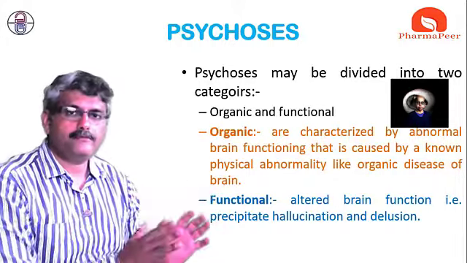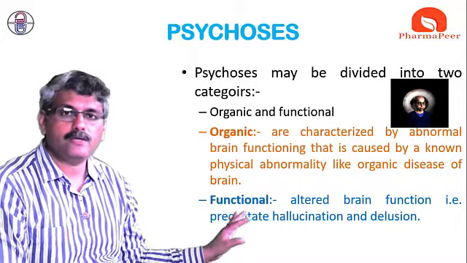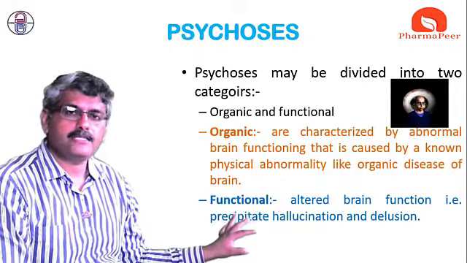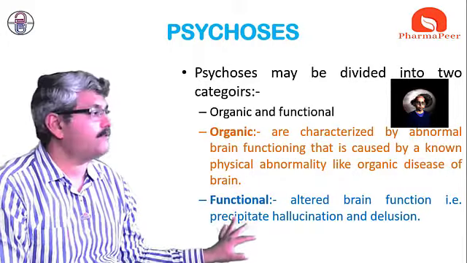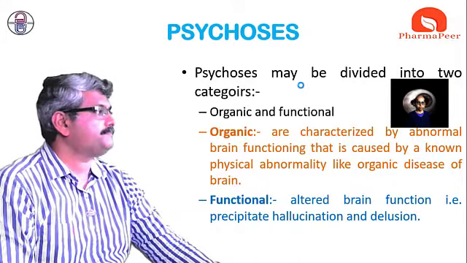There are a few drugs which can be used for the treatment of this functional psychosis. So today we are going to see what the different drugs are and what the mechanism of action of these drugs working for functional psychosis is. So let's start with this.